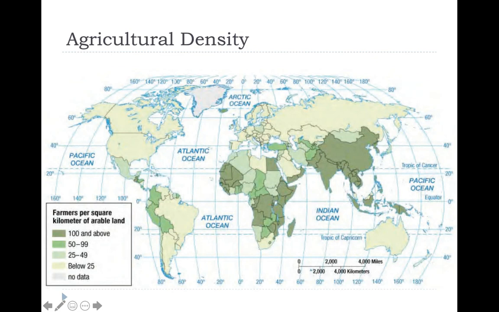If you look at the United States, on the other hand, the United States has very low agricultural density, meaning we have very few farmers that are responsible for taking care of all of the farmland in the United States. And that is due to the advances in farm technology that are available in more developed countries compared to less developed countries.